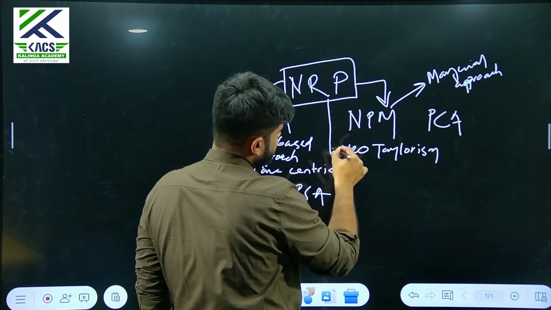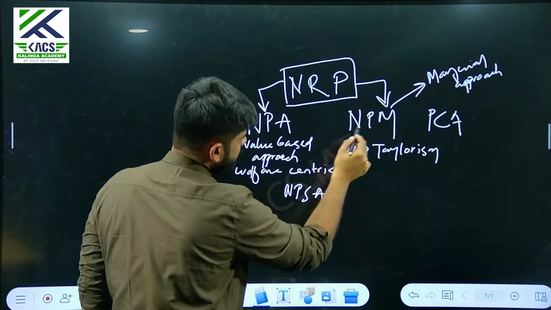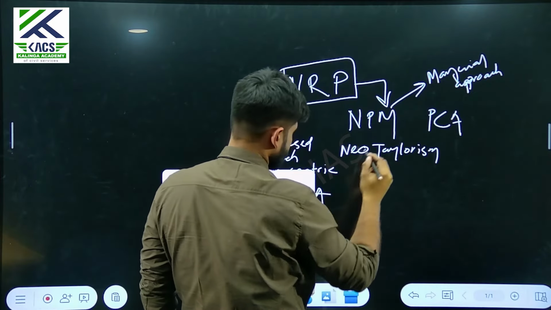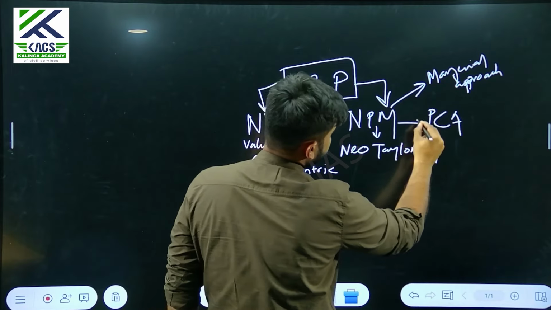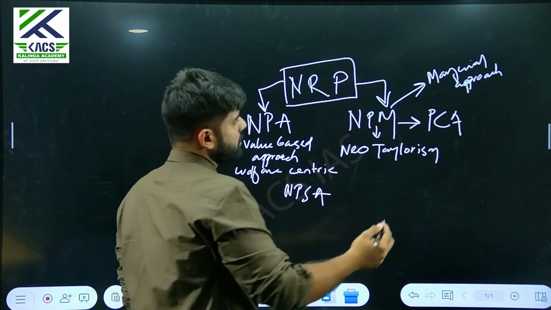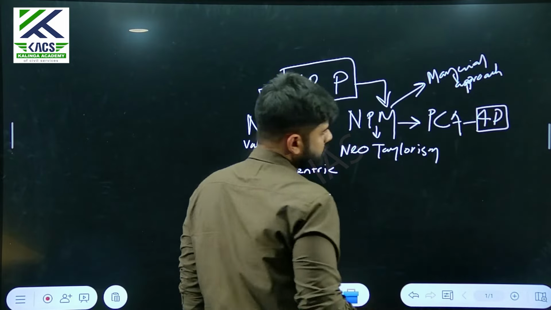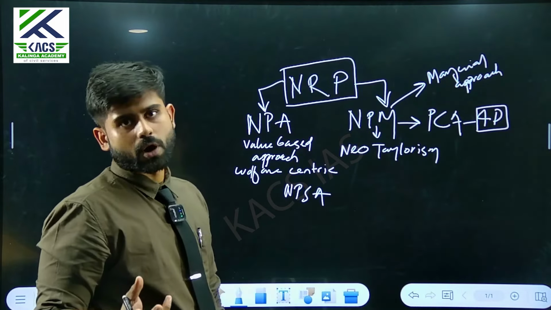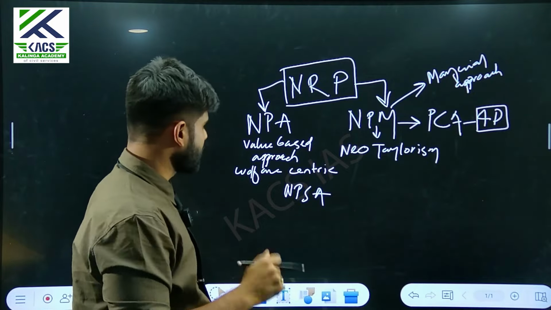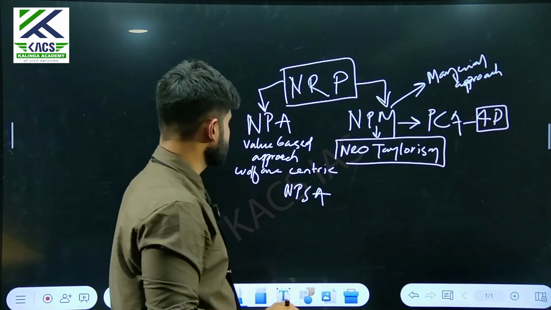NPM can be broken into neo-Taylorism and PCA. PCA is public choice approach, right? 4D. I'll ask you to put all the 4Ds related to PCA in the comment box. Let's see if we can get it or not. Neo-Taylorism, we have already discussed.